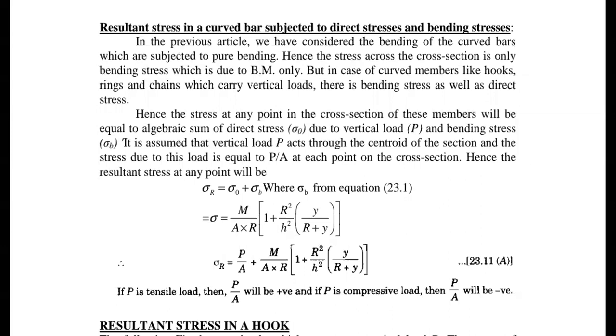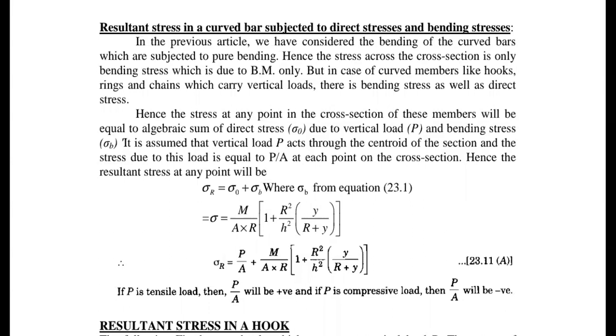You already know the formula, and after substituting, directly you have equation 23.11 finally. Please remember the final equation, that is sufficient. No need to worry. What kind of loadings are experienced here is the basic point. So you consider both stresses: one is the direct stress value and the second is the bending stress value, as in your previous problems or previous sections.